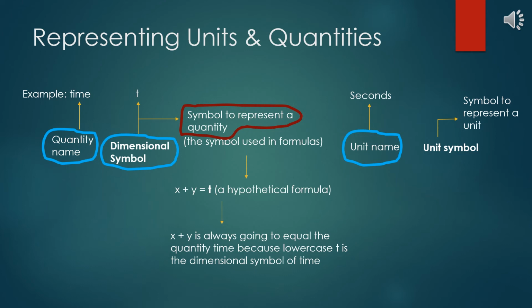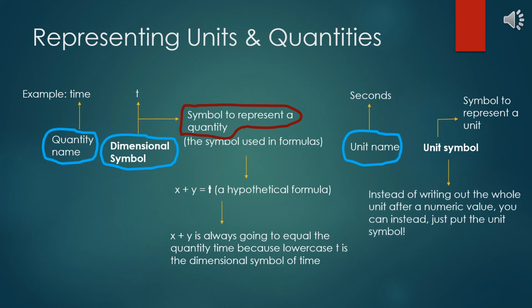Now, like the dimensional symbol, where can we use this unit symbol? Well, do you remember how I said the unit goes after the numeric value of a quantity? Well, instead of writing out the whole unit after that numeric value, you can instead just put the unit symbol. So, for time, the unit symbol is s, because it represents the unit seconds.